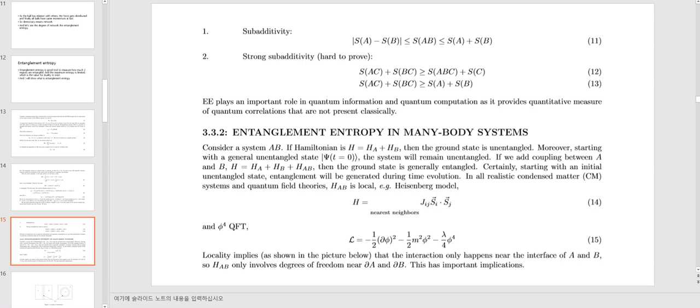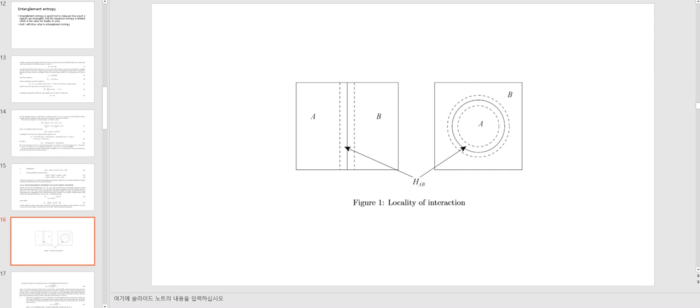In all realistic condensed matter systems and quantum field theories, H_AB is local, like a Heisenberg model. In a phi to the fourth quantum field theory, the Lagrangian is like this. Locality implies, as shown in the picture below, that the interaction only happens near the interface of A and B. So H_AB only involves degrees of freedom near the interface of A and B. This has important implications. This is the locality of interaction.